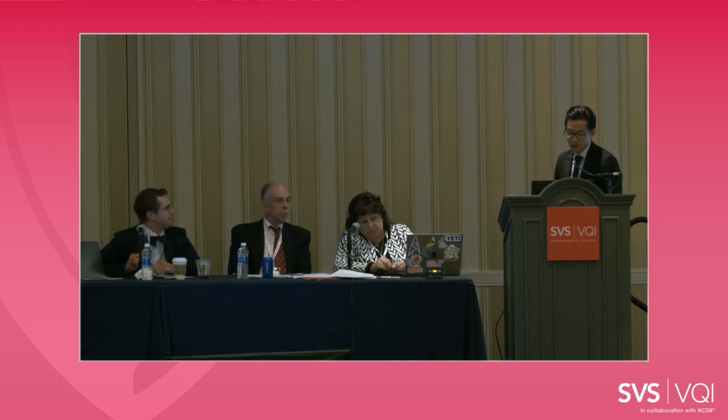Yeah, thanks, Dr. Osborne. So I think one of the major limitations right now with current models is that clinicians have to sit there and manually input variables. For example, with the NSQIP risk calculator, there's about 20 variables we have to input. And even with the current SVS VQI calculators, you need to manually input variables. How we've developed this tool is it automatically extracts patient data from the VQI database and comes up with a risk prediction. And so I think with this automation, and with the good performance, this will help get buy-in from clinicians in terms of using this tool.